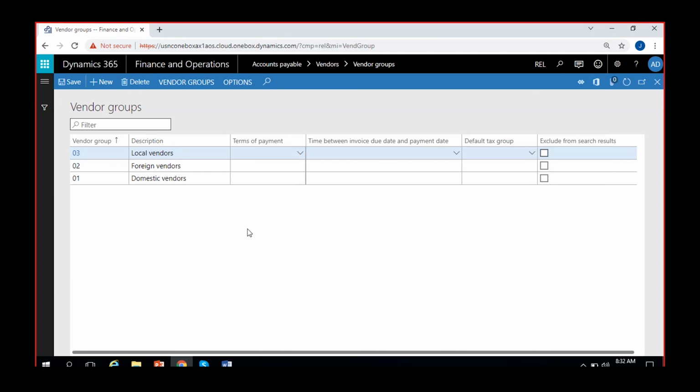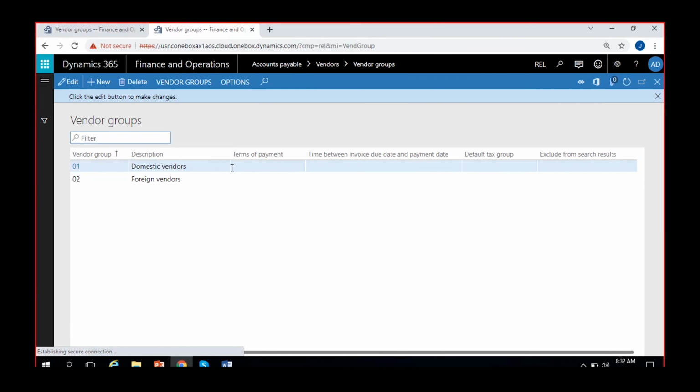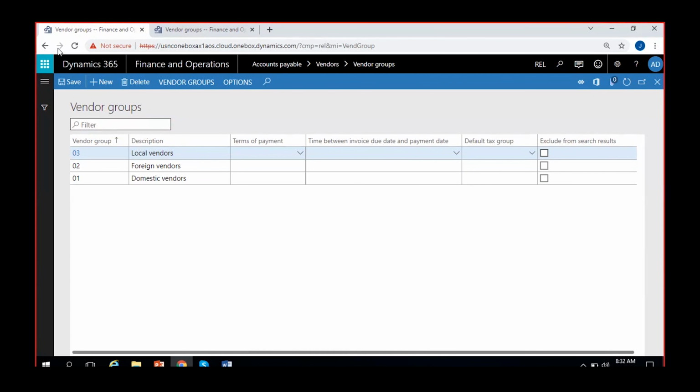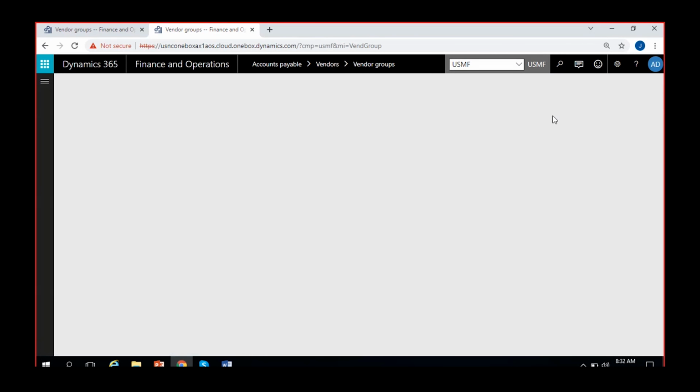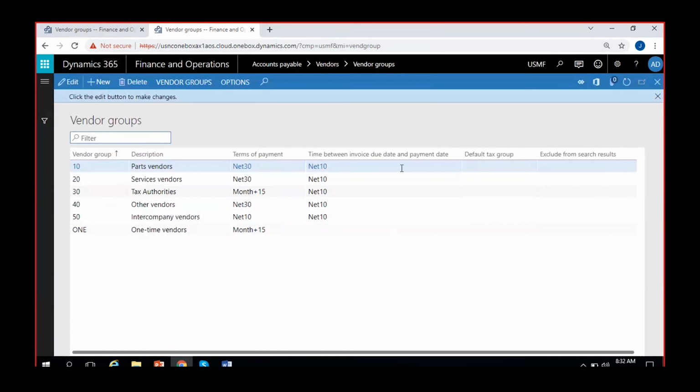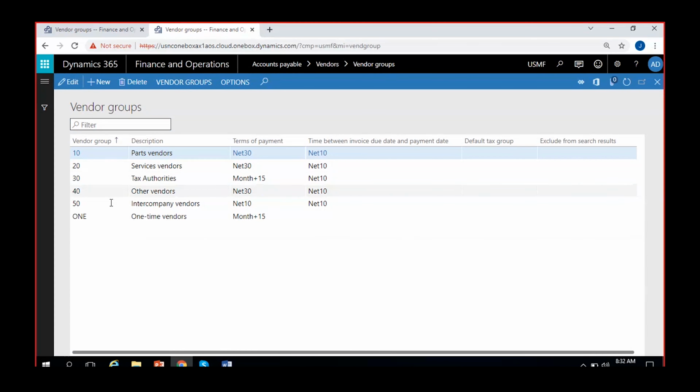So that's how. If I would show you the same menu in the other legal entity, like in USMF, they would have a different kind of differentiation for their vendors. So I'll just show you the same. It's not saved here, and refresh. That's okay. Let me change the company to USMF. So here it is. They have differentiated it in a different way.